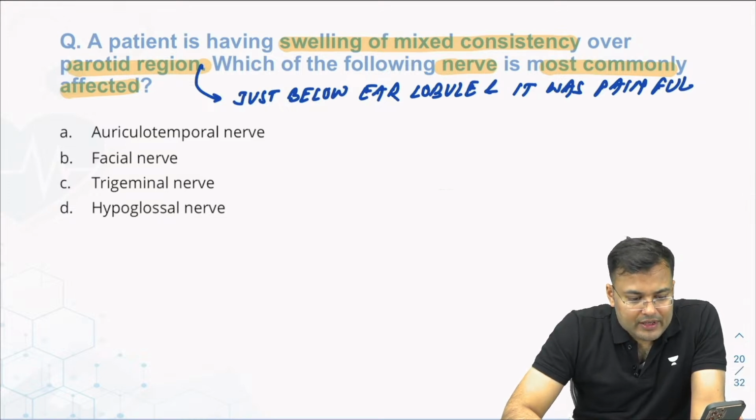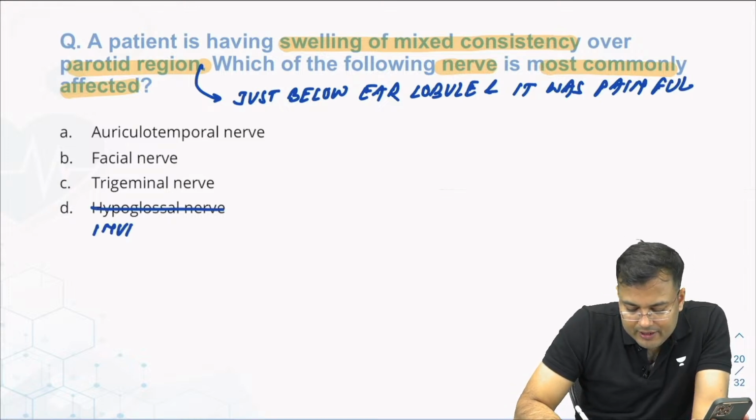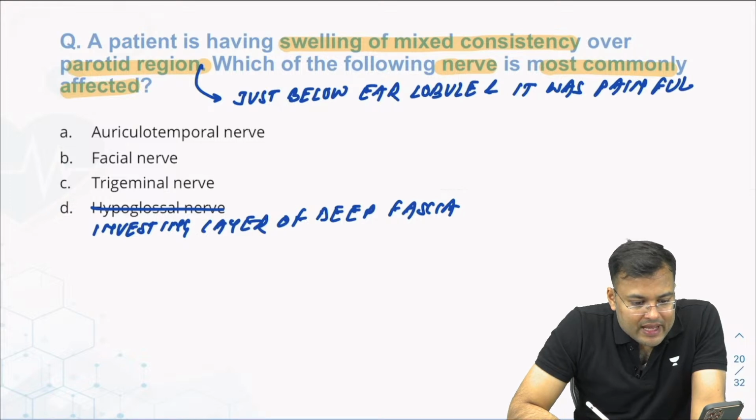One of the options was investing layer of deep fascia. Okay. Referred pain carried by which nerve?